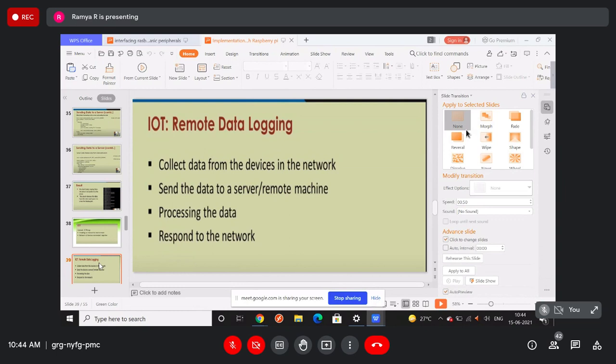In those cases you need to filter the data to create a seamless and well structured database. Whatever data came, we can't just store it like that, right? We need data processing at the server. If you want to store some data, you have to make sure that the data is in a particular format, and whether any data is missing in that. All these things you have to take care of.